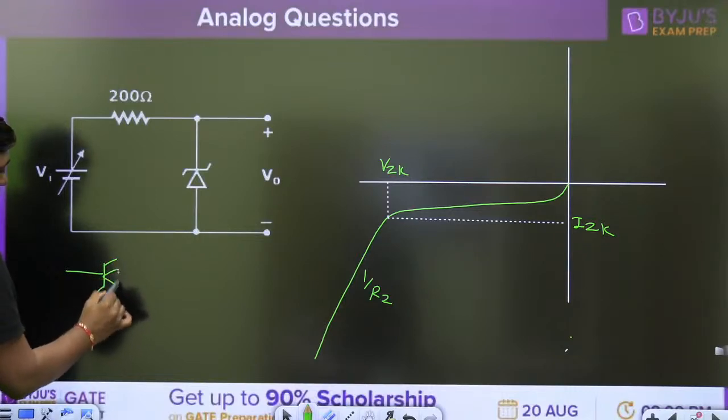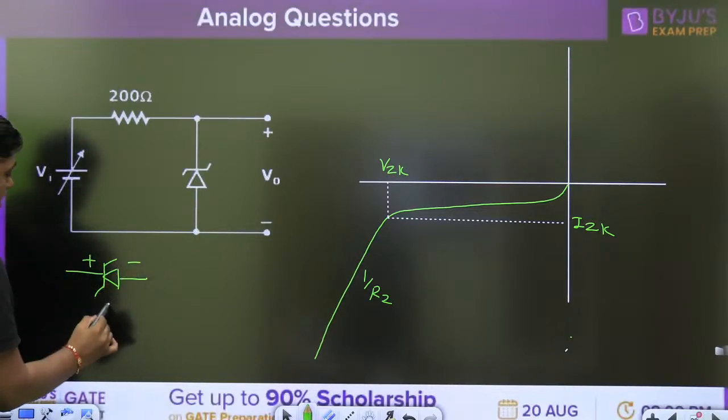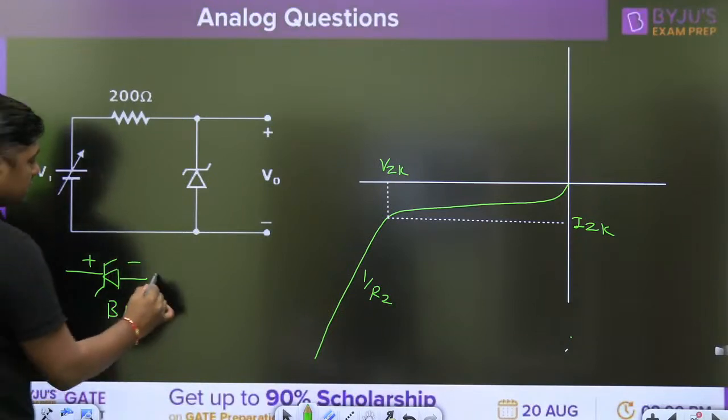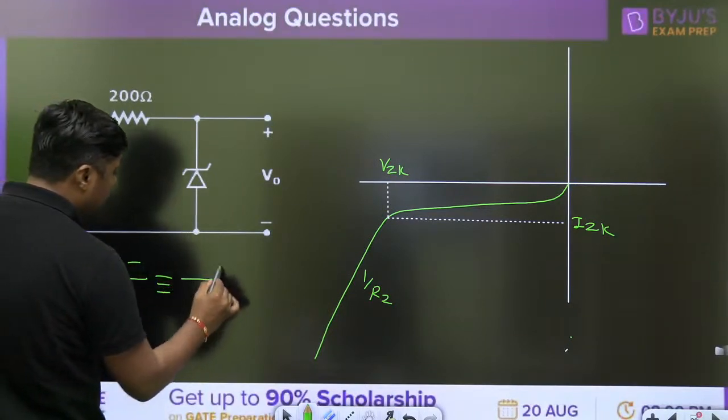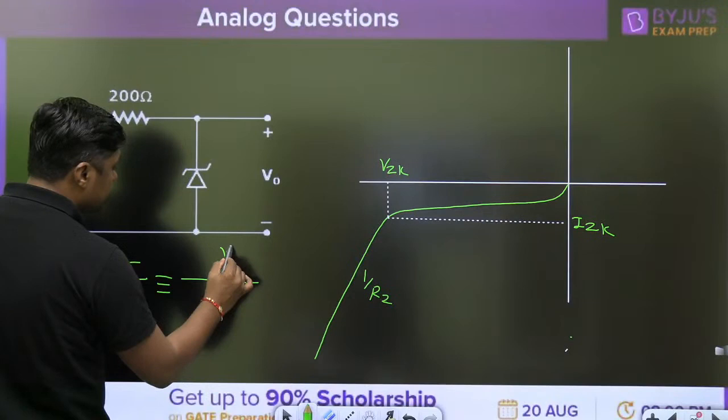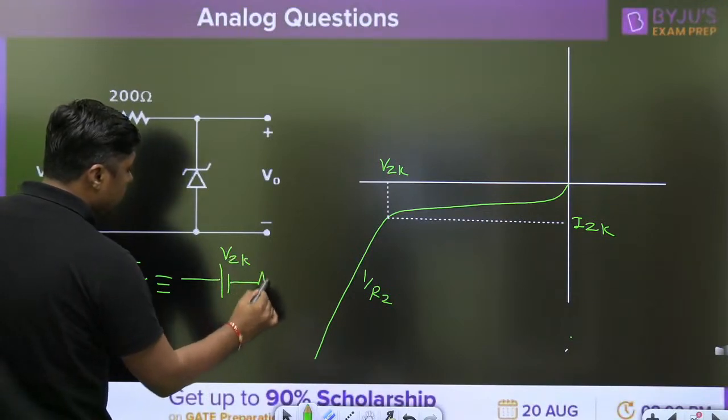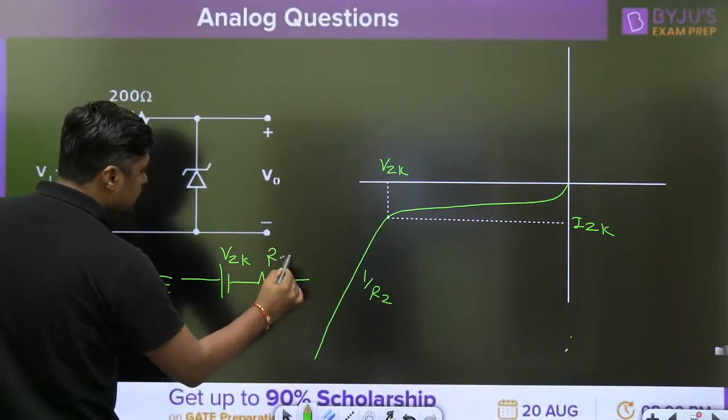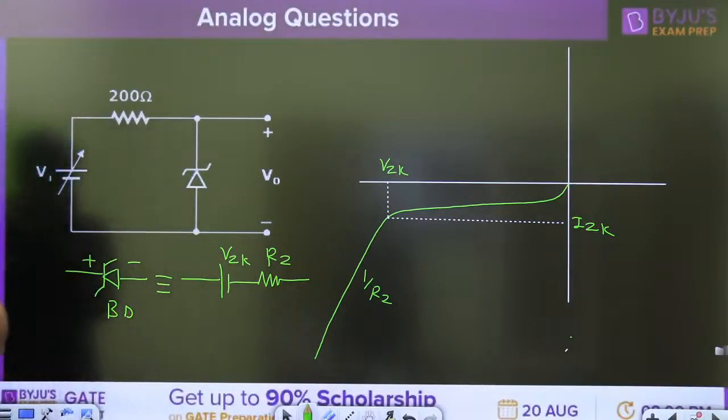If that is the characteristics of a Zener diode, always remember, when the Zener diode is reverse biased or in breakdown region, it should be replaced by what? Its knee voltage VZK and in series dynamic resistance RZ. That is a simple case.